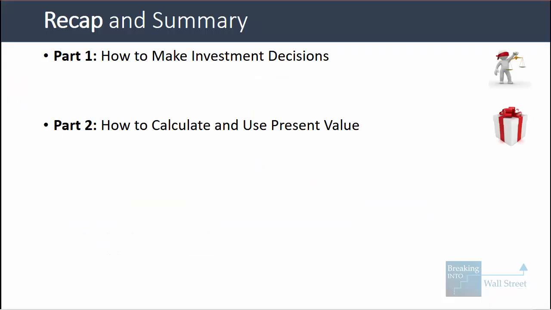That's it for this lesson. Coming up next, we're going to look at the second part in this and look at how to compare the potential returns from an investment to your opportunity cost or discount rate and how to use that to make a decision.